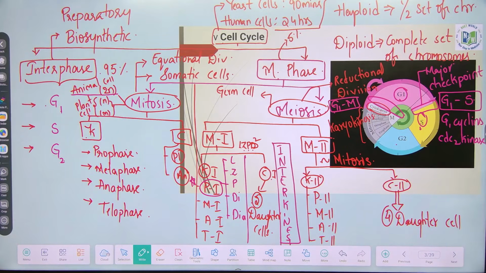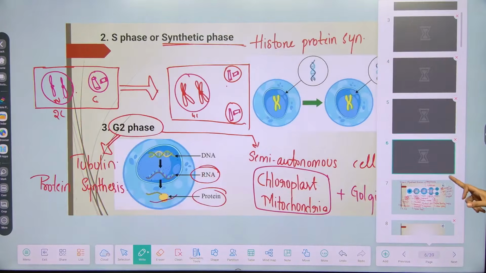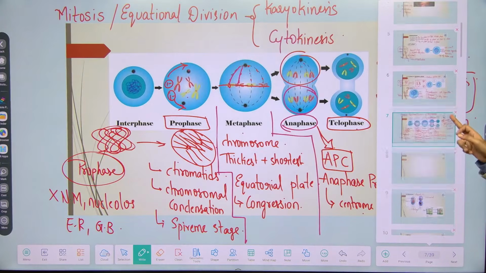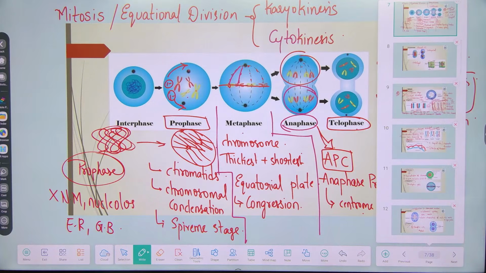That's all. Okay. Clear with all the phases? Yeah. I'll give you 5 minutes of time. Just go through everything from the NCERT and your class notes, whichever we have discussed now, and then we will go on to question solving.